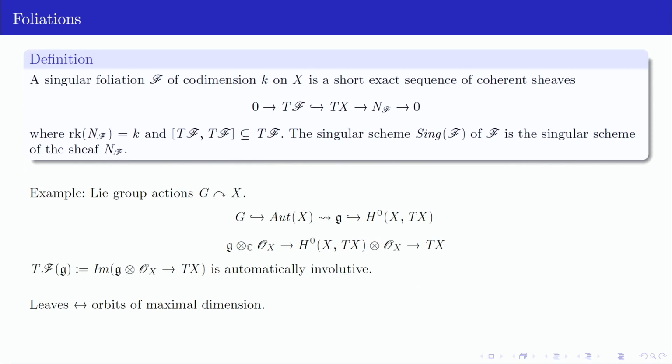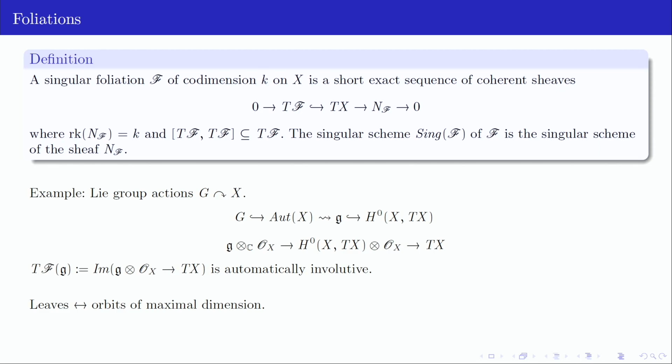And another example, in which we will be particularly interested today, will be foliations which are induced by Lie group actions, right? In this case, the leaves will be the orbits of maximal dimension of the action, supposing G is connected. So if we have a connected subgroup of the automorphism group of our X, I think I forgot to say X is smooth projective over the complex numbers.